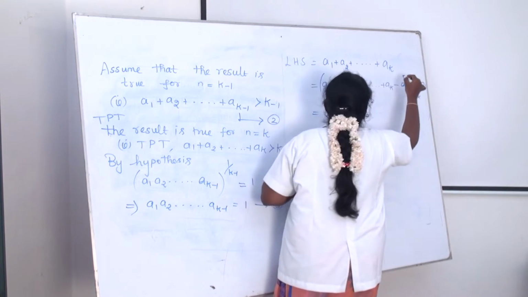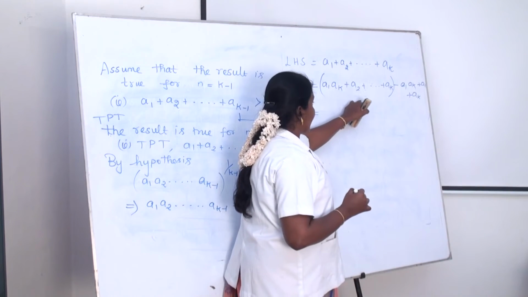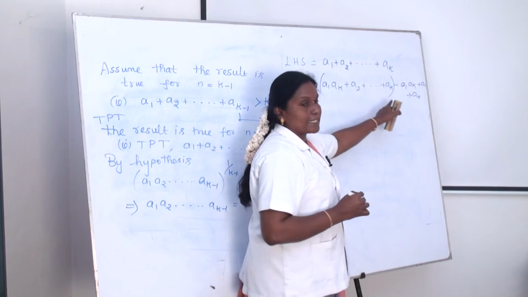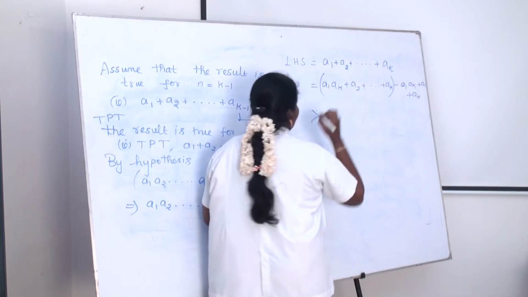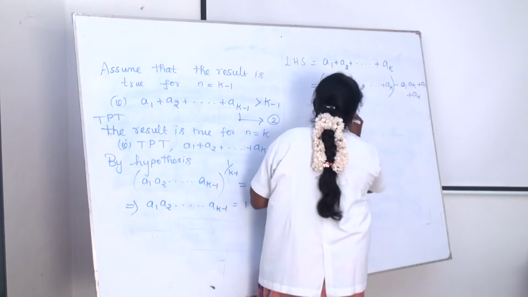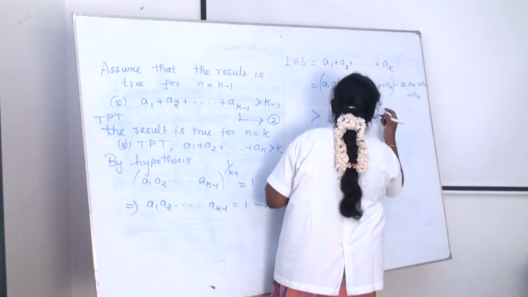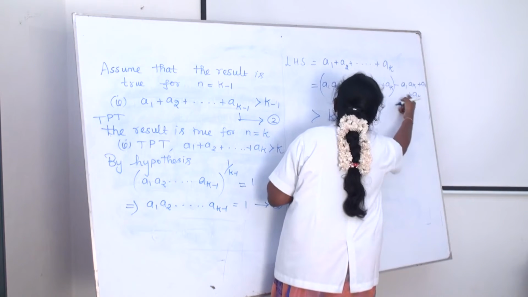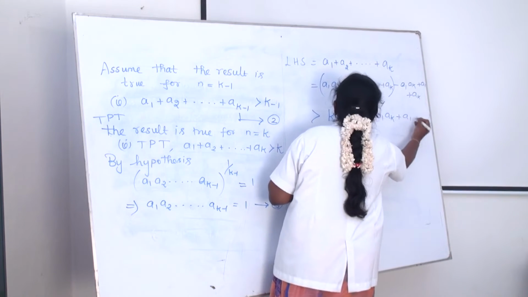What is the value of this one? a1 ak plus a2 plus etc. up to ak is greater than k. This one is greater than k. And then just you have to replace that one. Plus ak first you have to write, plus ak minus a1 ak plus a1.